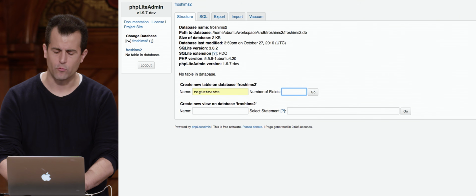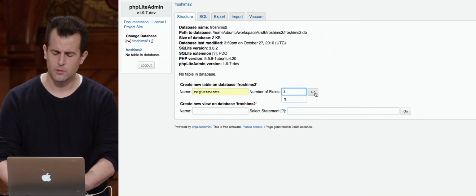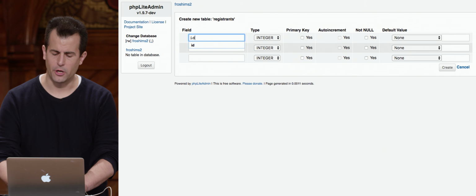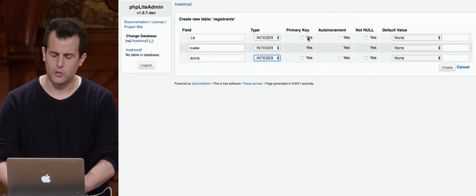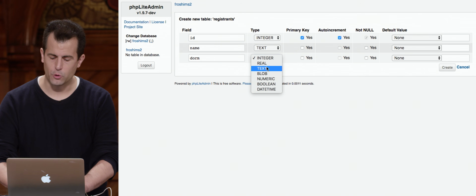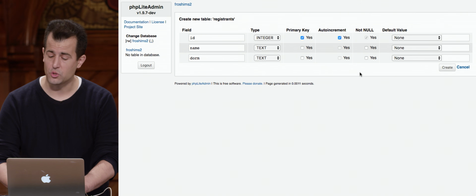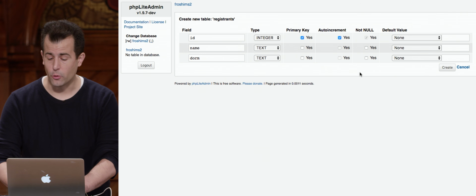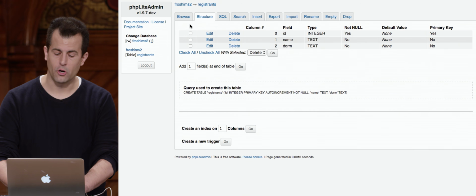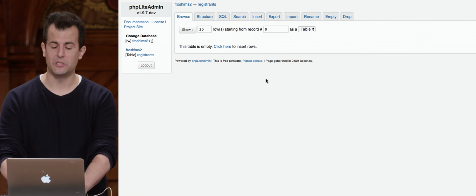I'm going to go ahead and create registrants with 3 fields, much like we conjectured earlier: an ID, a name, and a dorm, first of which shall be an integer, primary key, autoincrement, next of which will be text, dorm of which will be text. I don't want any of those to be null. The name and dorm don't need to be autoincremented or primary keys. So let me go ahead and create. If I return now to my browse structure, the table is empty.